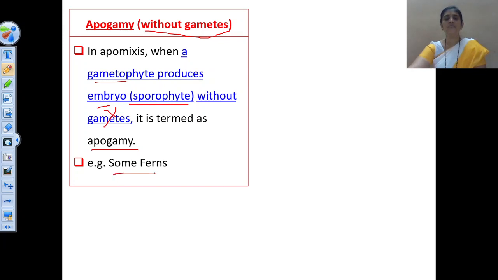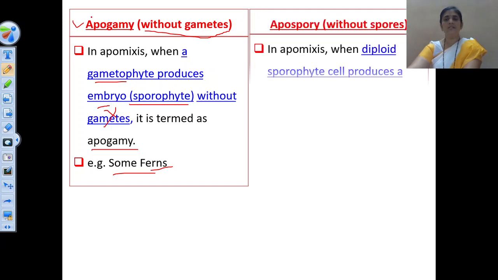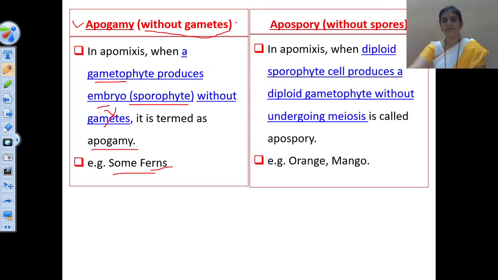Example: some ferns, that is some pteridophytic plants, show such type of development, which is known as apogamy. Okay. The second type of apomixis is known as apospory. Here apo means without and spory means spores. Without spores the development is taking place, hence it is called apospory.